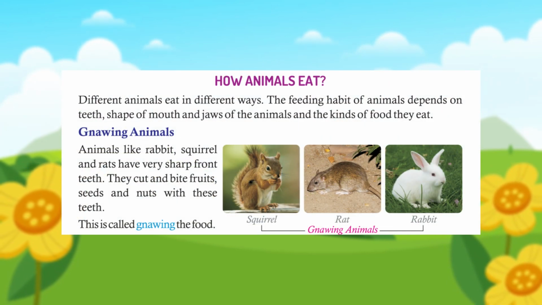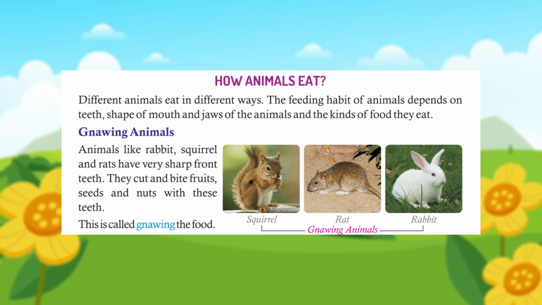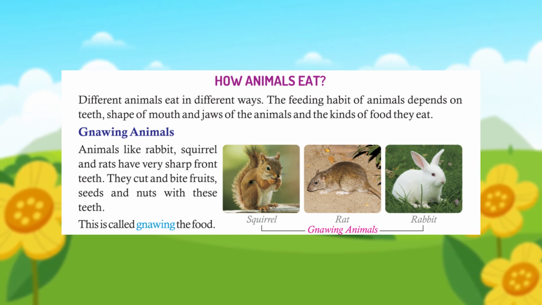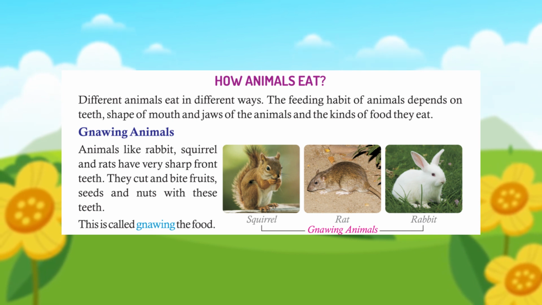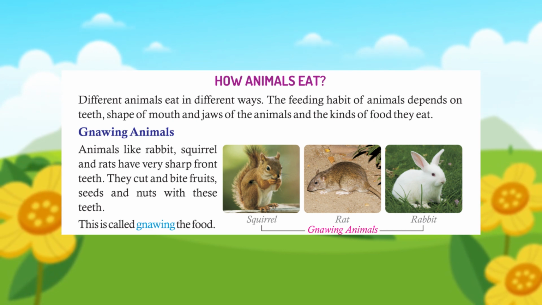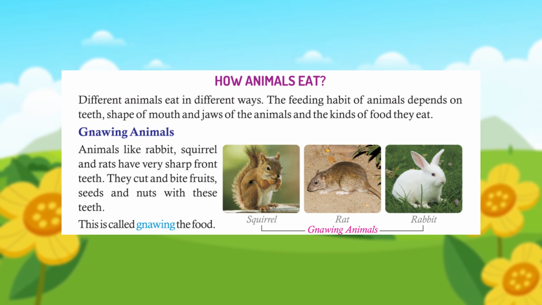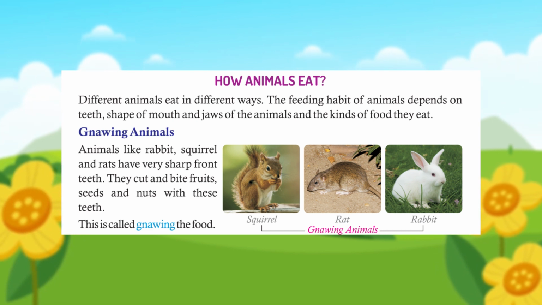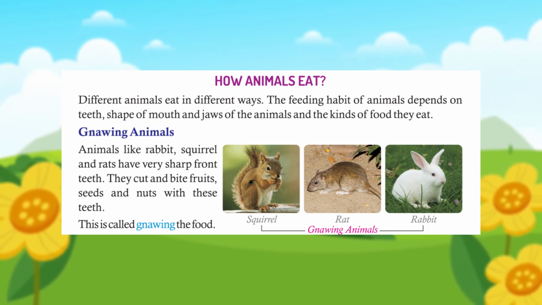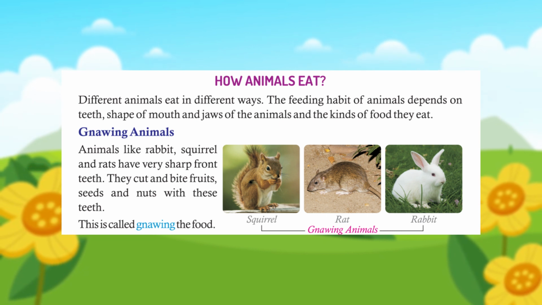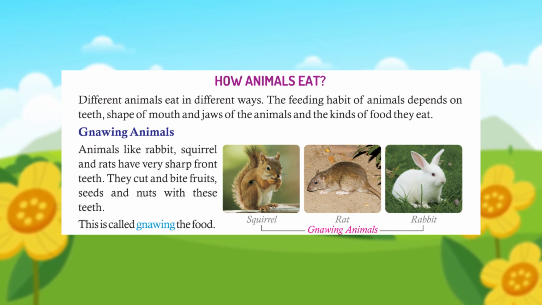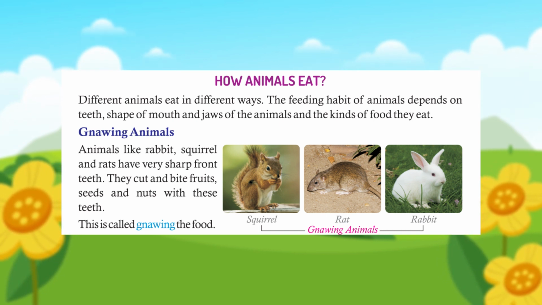How animals eat. Different animals eat in different ways. The feeding habit of animals depends on teeth, shape of mouth and jaws of the animals, and the kinds of food they eat. Gnawing animals. Animals like rabbit, squirrel and rats have very sharp front teeth. They cut and bite fruits, seeds and nuts with these teeth. This is called gnawing the food.